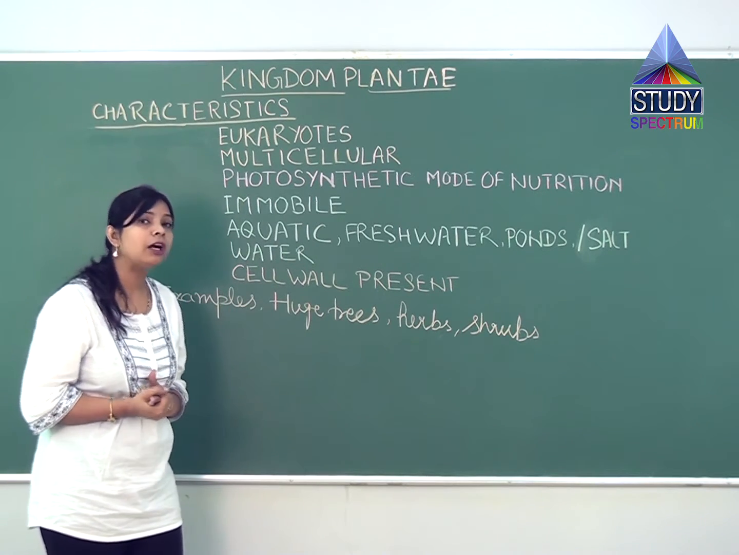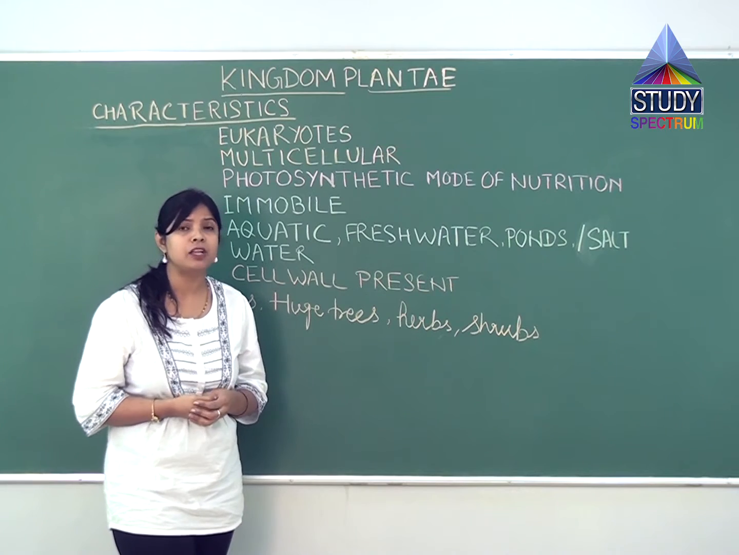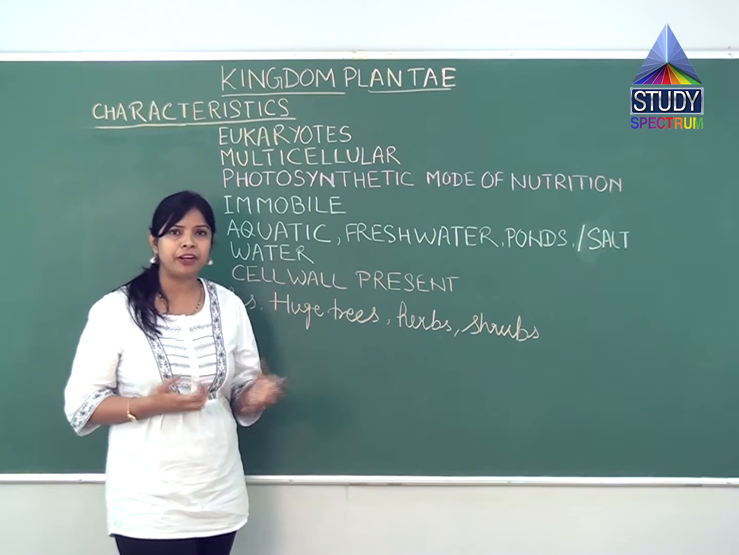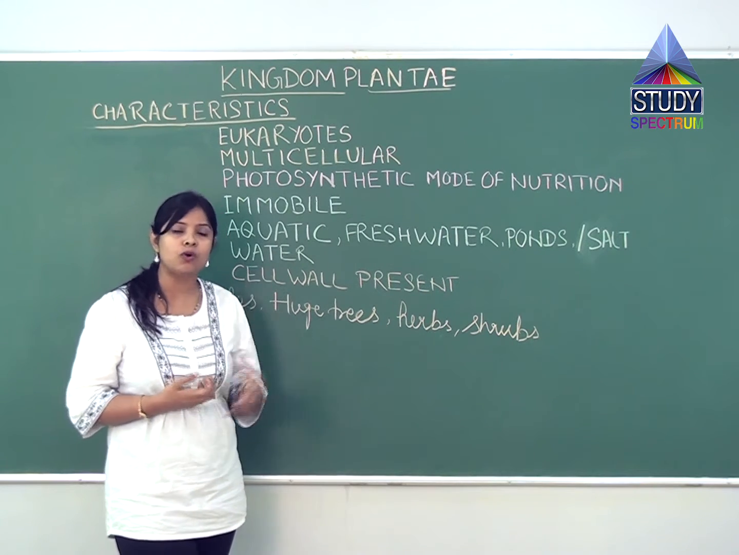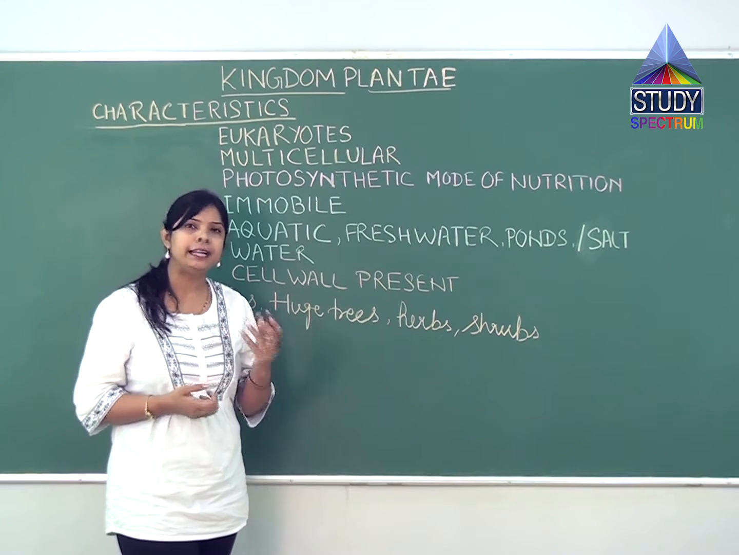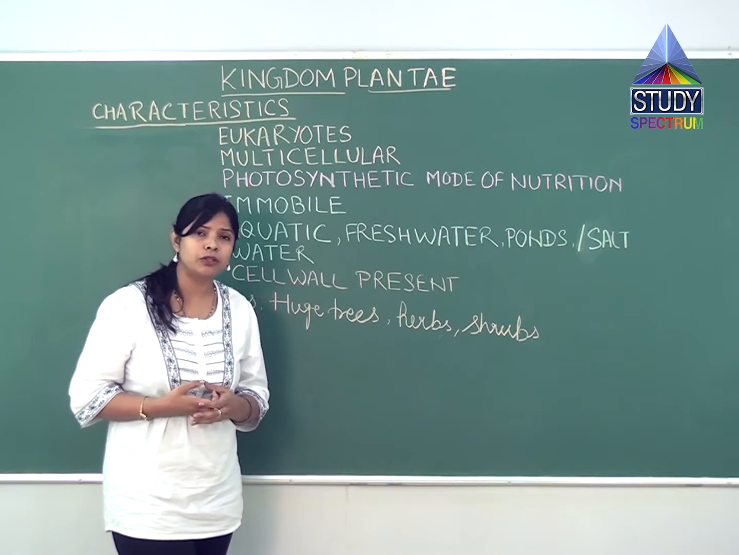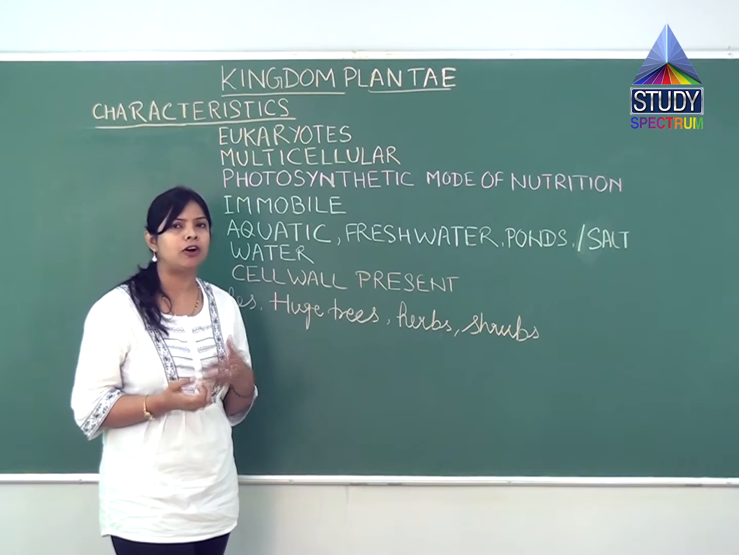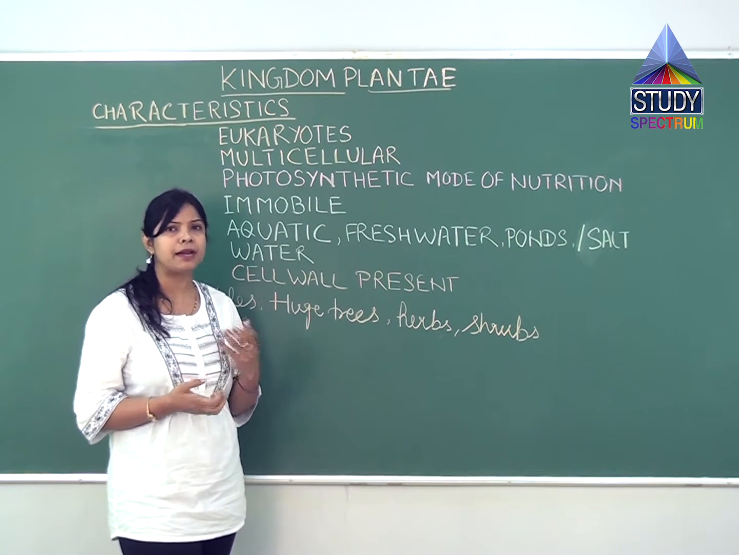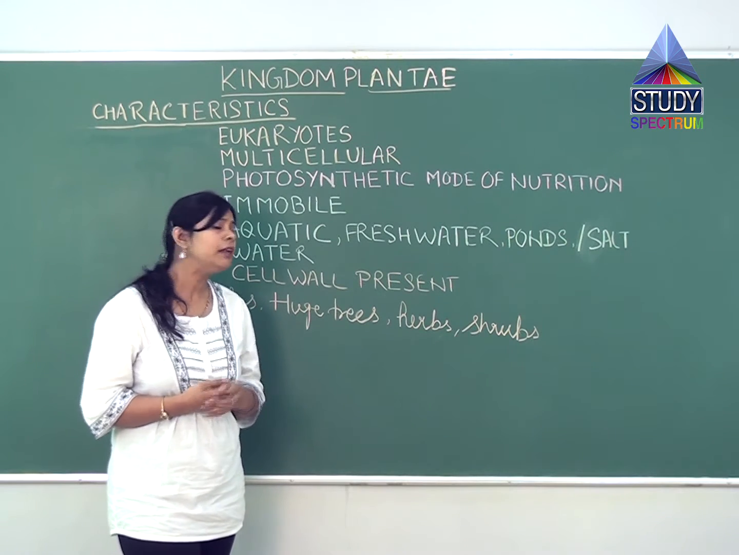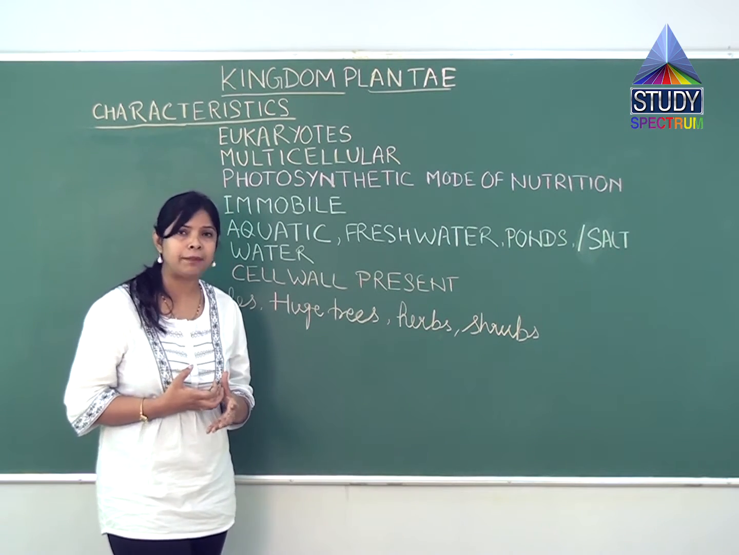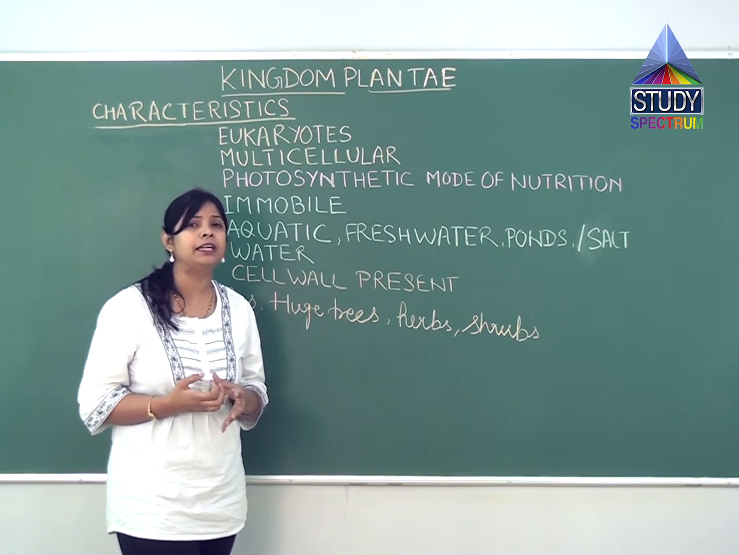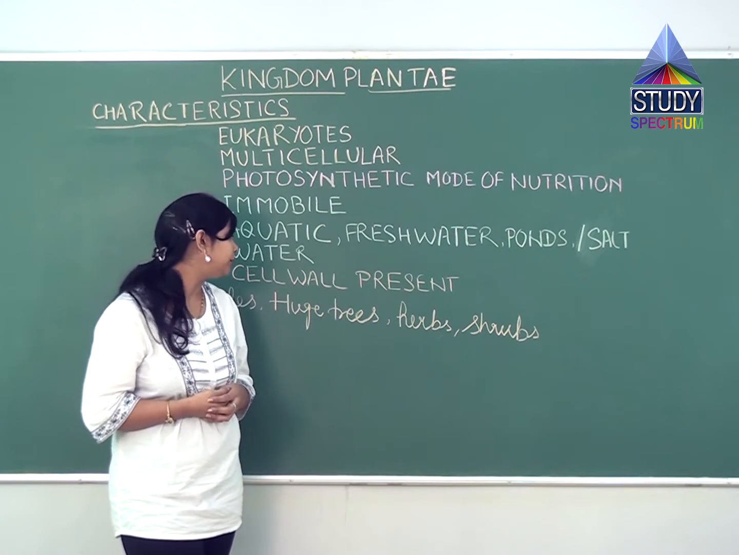Now, if we talk about the habitat of plants, plants are found everywhere, whether it is a cold region, icy region or desert region. They can be aquatic, they can be terrestrial. They are also found in fresh water, marine water and salty water. That means they inhabit everywhere, whether it is land or pond.